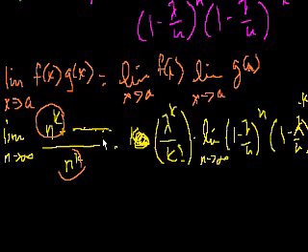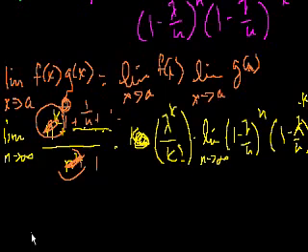Another way you could do it, you could divide the numerator and the denominator by n to the k, and you would get 1 plus 1 over n plus 1 over... everything else would have a 1 over n in it, and this would just be a 1. And if you take the limit as you approach infinity, then all of these other terms would be 0, and you'd be left with 1 over 1.